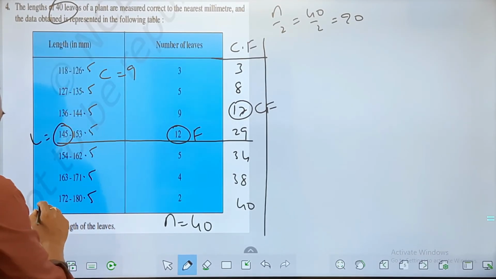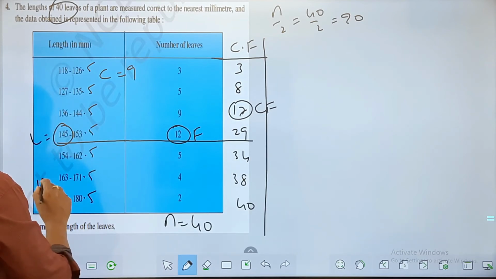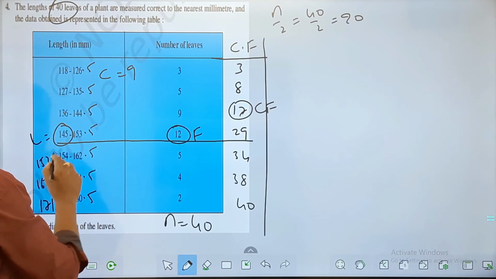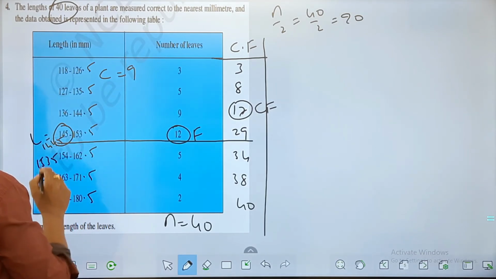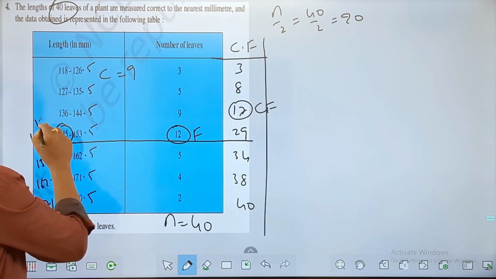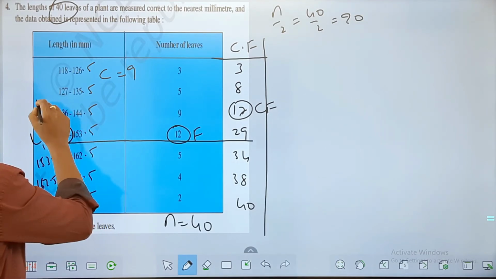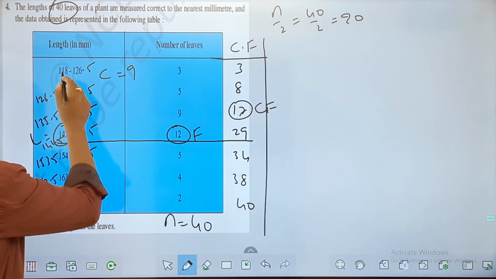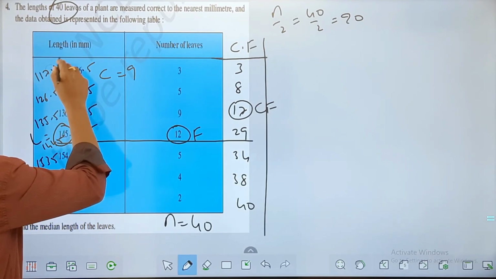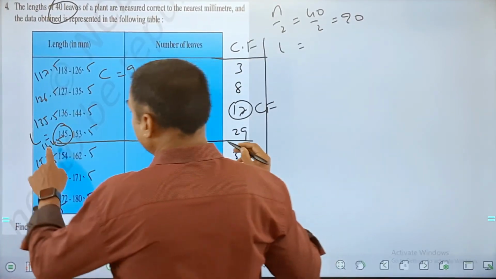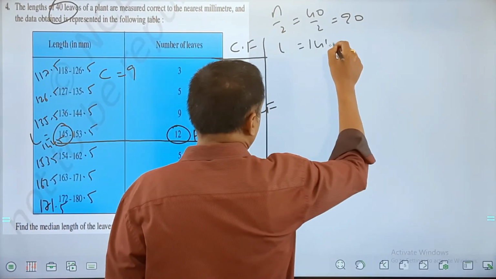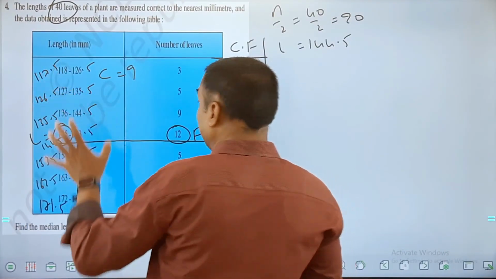And here it is 171.5, this is 162.5, this is going to be 153.5, this is going to be 144.5, this is going to be 135.5, this is going to be 126.5, and this is 117.5 is what you get. So lower limit value, to be clear, is 144.5 to make the data continuous.